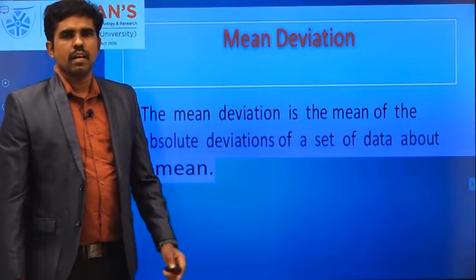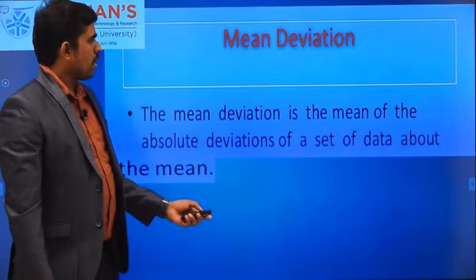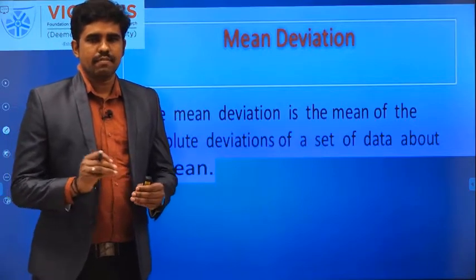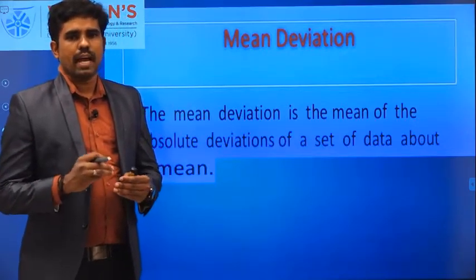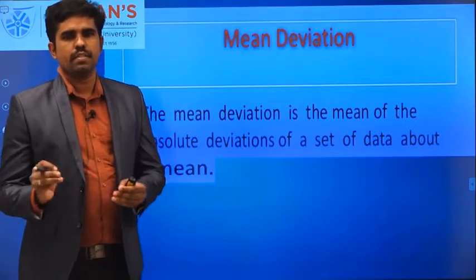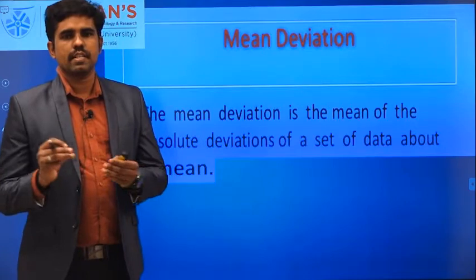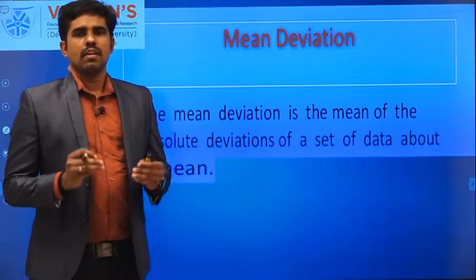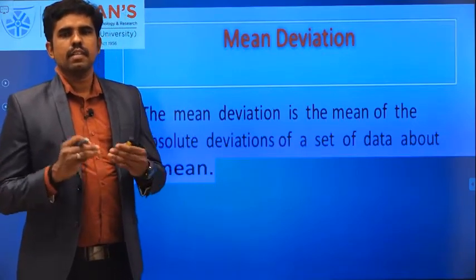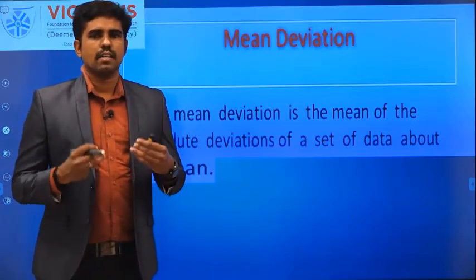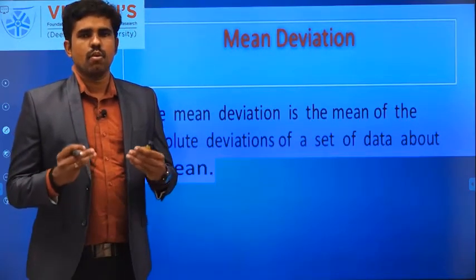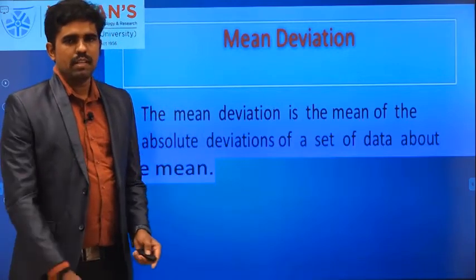Okay, from the mean. Actually, the meaning of mean deviation is how far our set of values is deviated from the average value. On average, how much it is dispersed from the mean. How much it is deviated from the mean value, how far away from the mean value. So how the values are spread out from the mean value, that we are going to measure in this mean deviation.